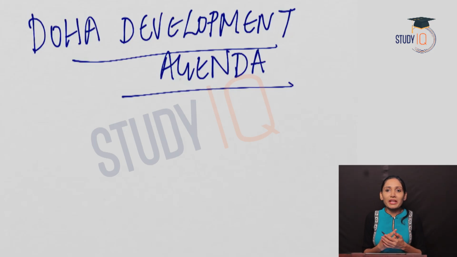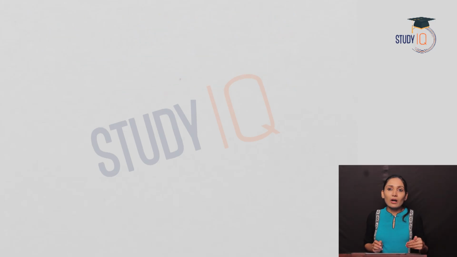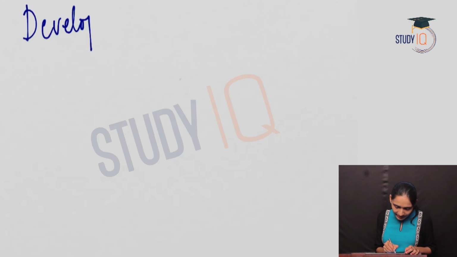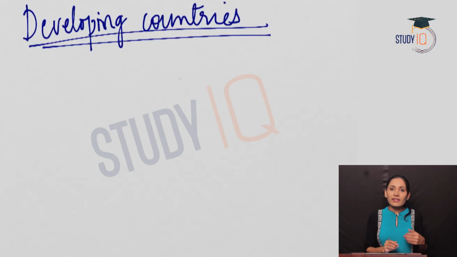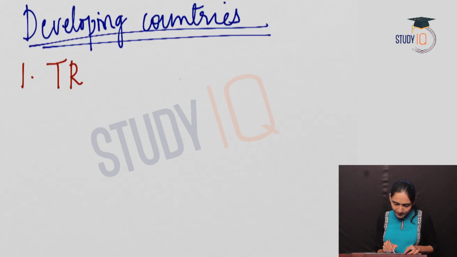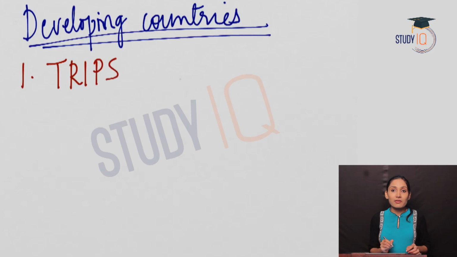Let us see what are the main provisions of this Doha Development Agenda. First, let us see how the Doha Development Agenda has benefited the developing countries like India. The first benefit for the developing countries like India was that a new clause was added to the TRIPS, Trade Related Intellectual Property Rights.